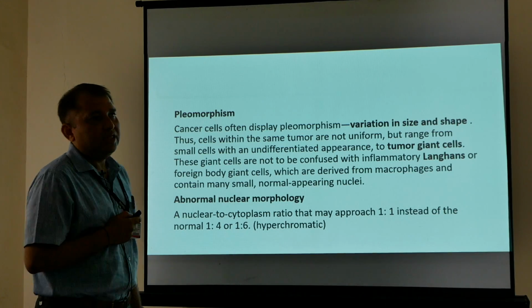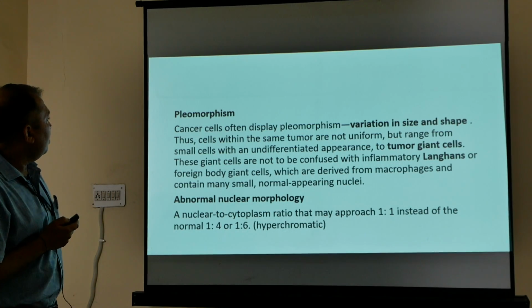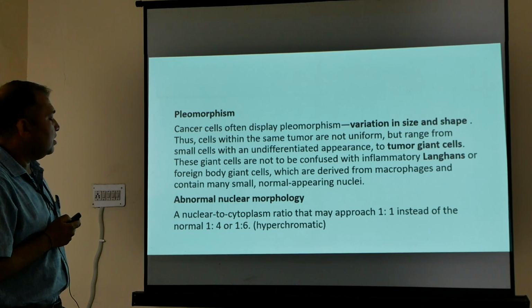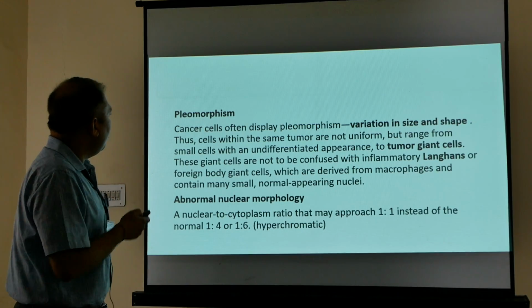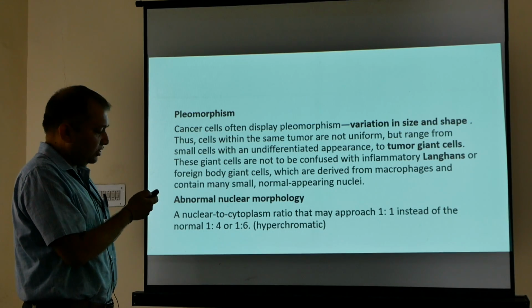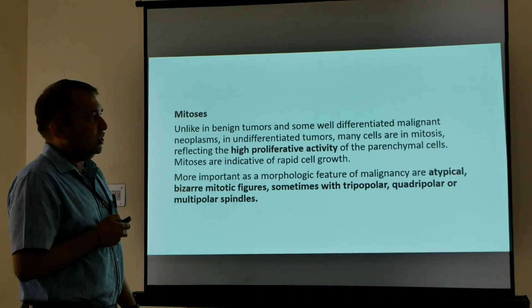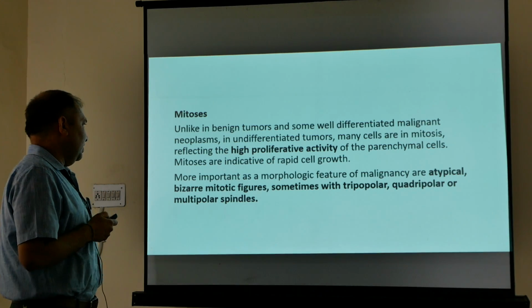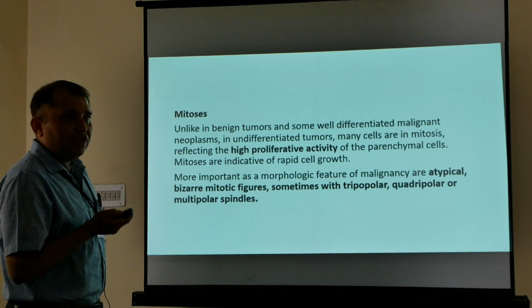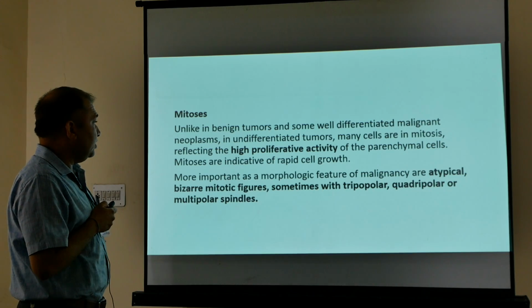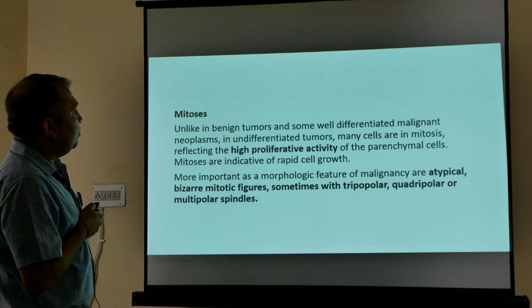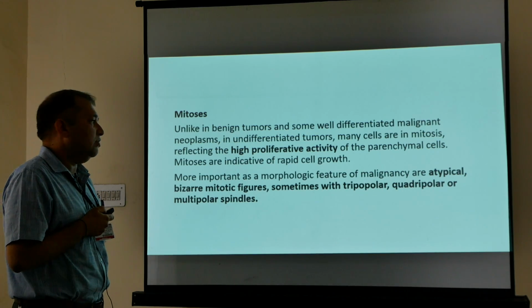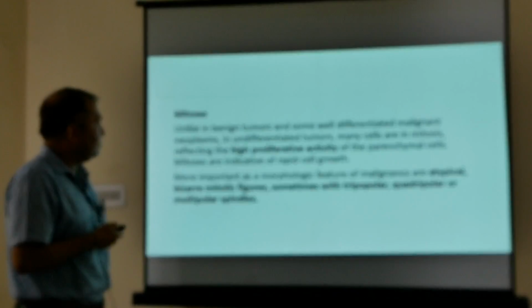Pleomorphism: variation in the size and shape of cells is called pleomorphism. Abnormal nuclear morphology means a high N:C ratio. Both pleomorphism and a high N:C ratio are features of malignancy. Mitosis indicates high proliferative activity. This is a feature of a few normal cells also, but in malignancy the mitoses are atypical, bizarre mitotic figures, sometimes with tripolar, quadripolar or multipolar spindles.